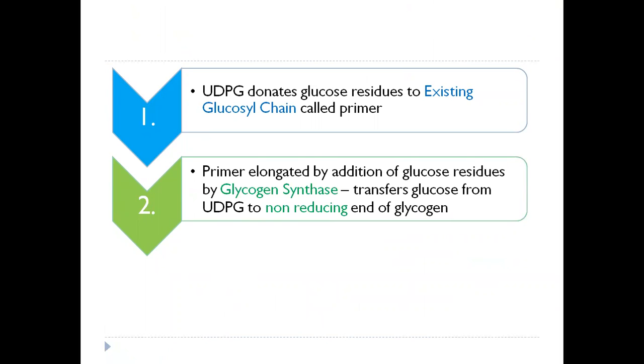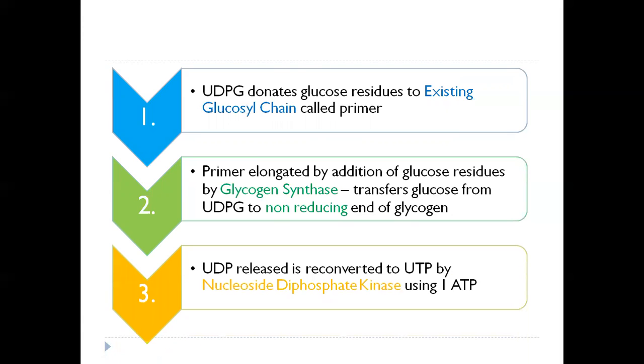This primer is elongated by the addition of glucose residues by glycogen synthase. So UDP glucose donates the residue, but this residue is added in the presence of the enzyme glycogen synthase. And what does this glycogen synthase do? It transfers glucose from UDP glucose to the non-reducing end of glycogen, or to the end of the glycogen primer. Finally, the UDP which was released is reconverted to UTP in the presence of the enzyme nucleoside diphosphate kinase using 1 ATP.